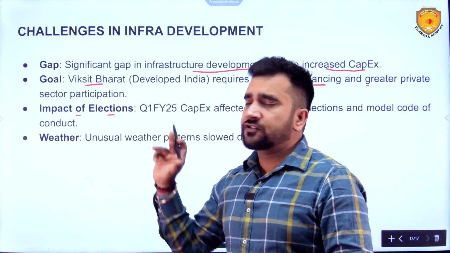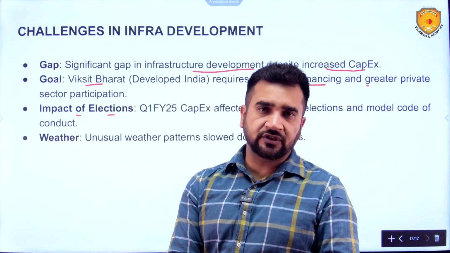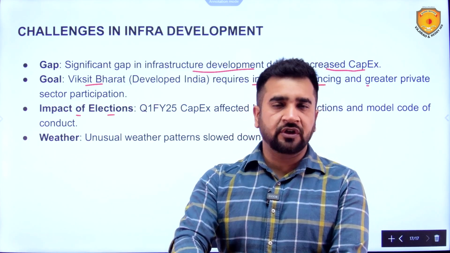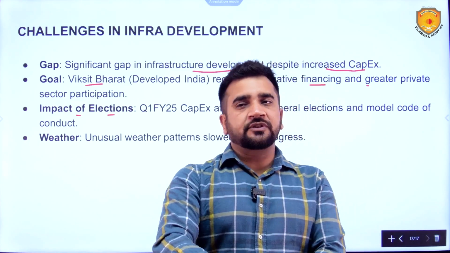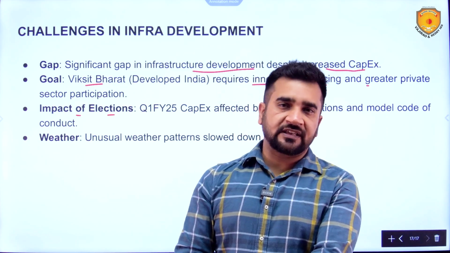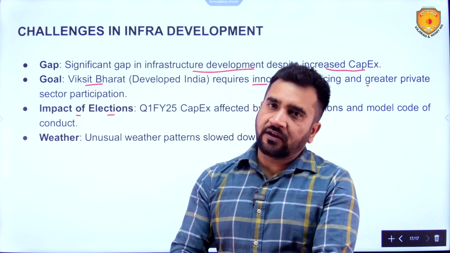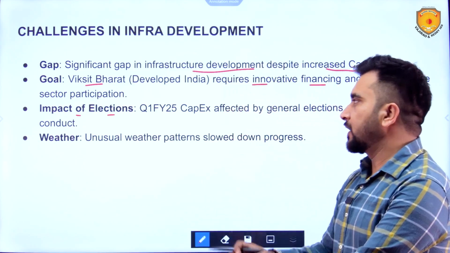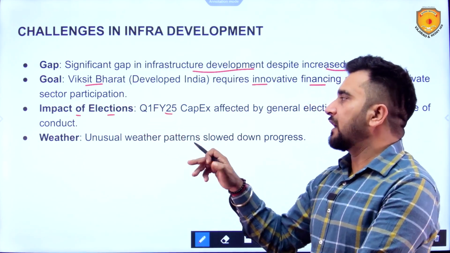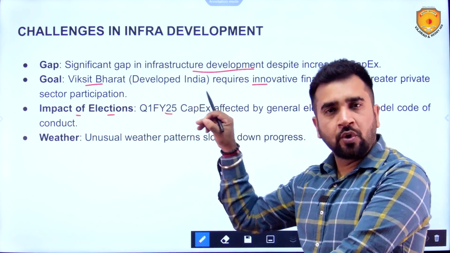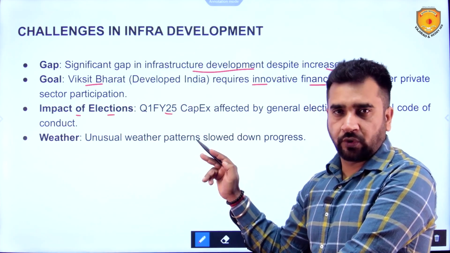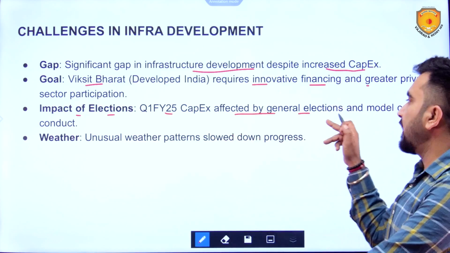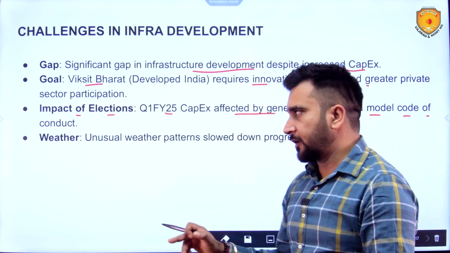Impact of elections was there. Last year there were general elections, and when there are general elections, the model code of conduct comes into picture, and when the model code of conduct comes into picture, no government activities as such can happen, and due to that government's capex went on the back seat. So quarter 1 of FY25, from April to June, that was election time. Capex affected by general elections and model code of conduct.